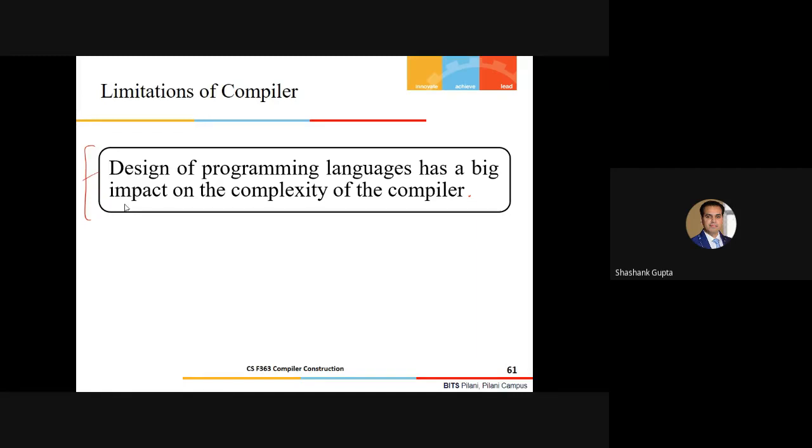So I cannot just introduce a plugin for different programming language platforms as one standalone compiler. The complexity of the programming languages will have a huge impact on the complexity of the compiler.